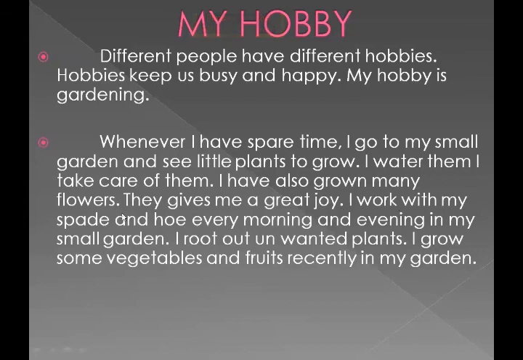I work with my spade and hoe every morning and evening in my small garden. I root out unwanted plants. I grow some vegetables and fruits recently in my garden. Now you are explaining your hobby, that you have a small garden in which you have grown many types of beautiful flowers. You enjoy your hobby. You work every evening and every morning in your hobby, and you like to spend time in your garden.